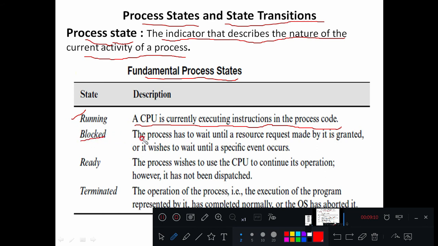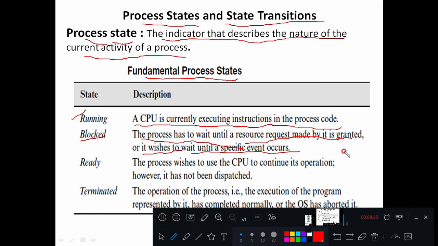Second state is blocked. The process has to wait until a resource request made by it is granted, or it wishes to wait until a specific event occurs. That means whenever the process requests resources from the operating system, if those resources are not available, the operating system must wait until some other process releases the resources.